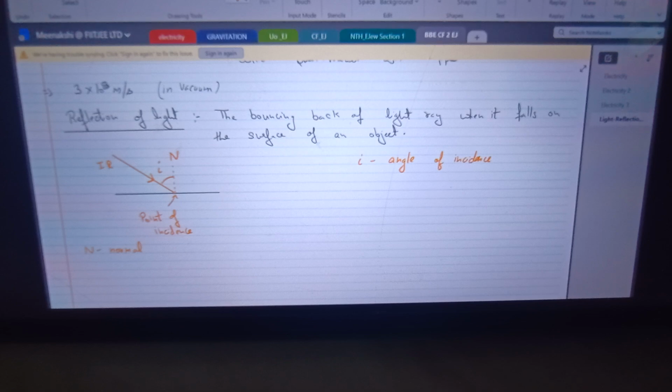This ray will get reflected back, bouncing back into the same medium. This is the reflected ray. The reflected ray makes an angle R with the normal, which is referred to as the angle of reflection.